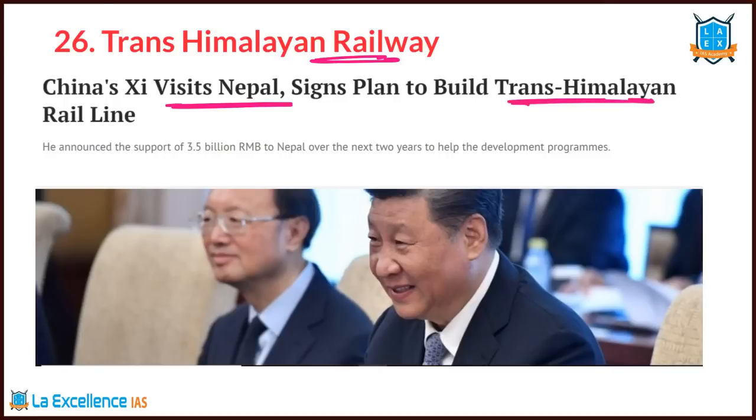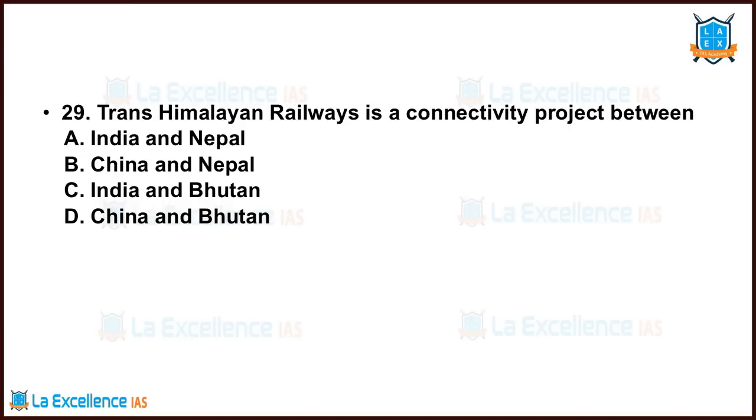Nepal wants to reduce the dependency upon India because Nepal is a landlocked country. So for any access, it has to come to India, right? That's why it wants to be independent of India, and made a deal with China. But recently, you know what has happened? China is slowly occupying part of Nepal. Such news articles are there in the news. We don't know how authentic they are, but that's what is happening. Let's solve this question. Trans-Himalayan Railway is a connectivity project between China and Nepal.